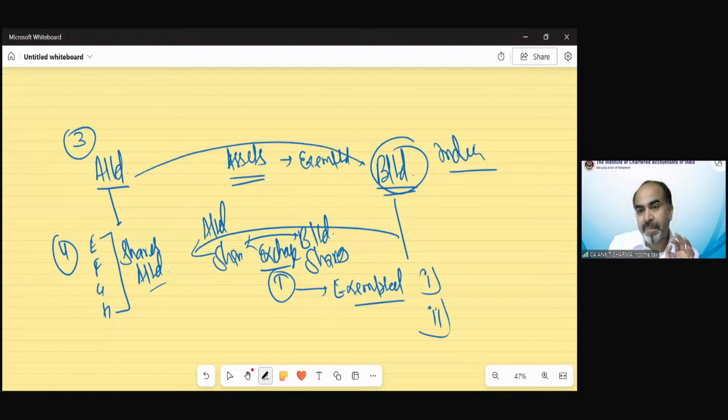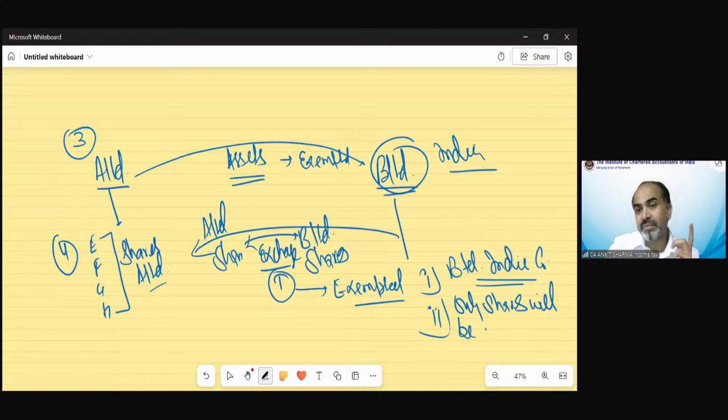First is the same, that the new company, the B Limited, should be Indian company, but there is one more requirement, one additional requirement to make this exchange exempted. And the requirement is that only shares will be allotted against shares in exchange.